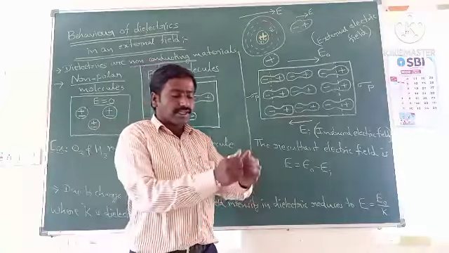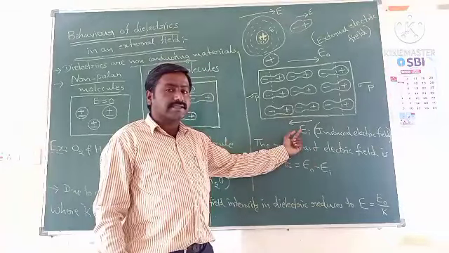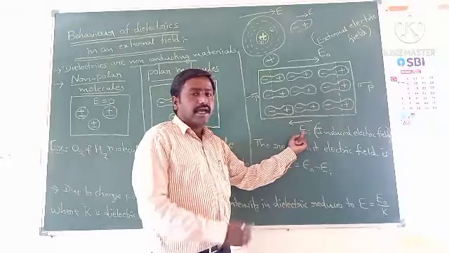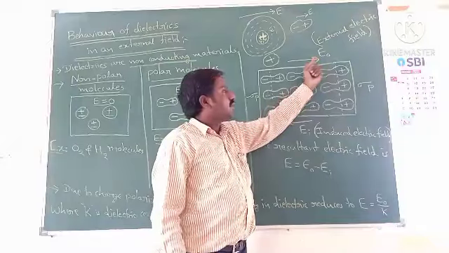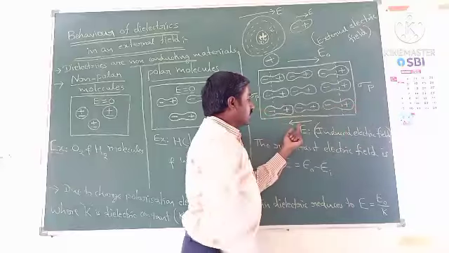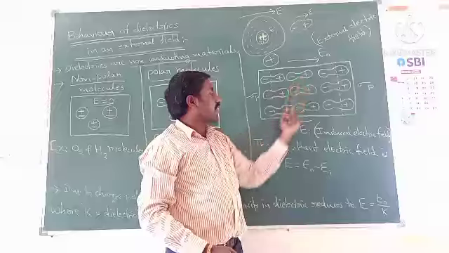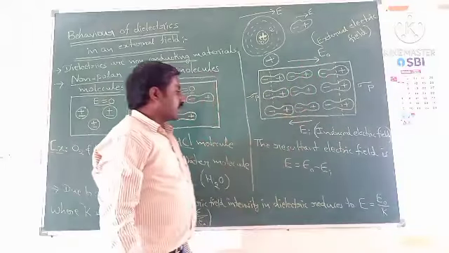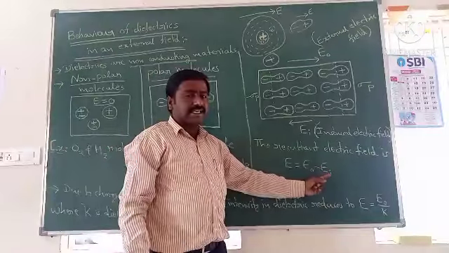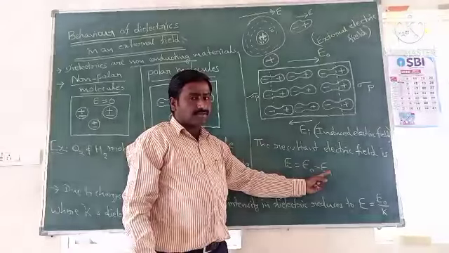So due to the charge polarization, due to the separation of the positive and negative charges, some induced electric field exists inside the material. The direction of the induced electric field is opposite to the applied electric field. Here the applied external electric field direction is from left to right, and the direction of the induced electric field is from right to left. So the directions are opposite, and the resultant electric field is E equals E0 minus Ei: the external electric field minus the induced electric field.